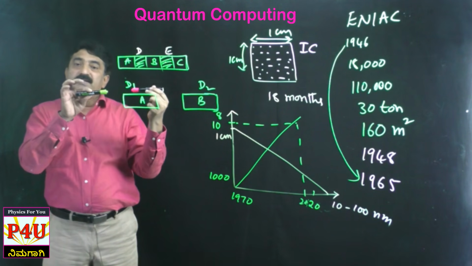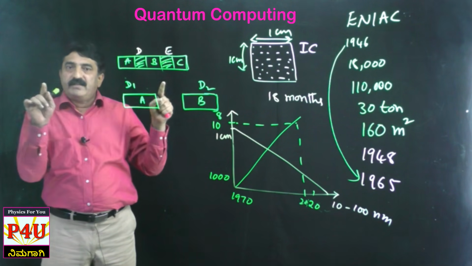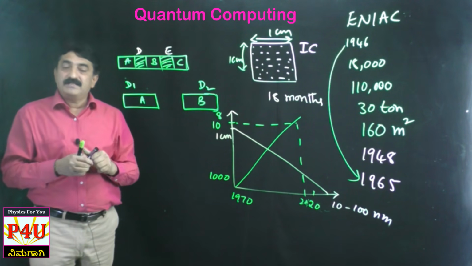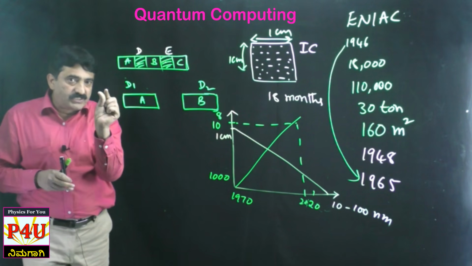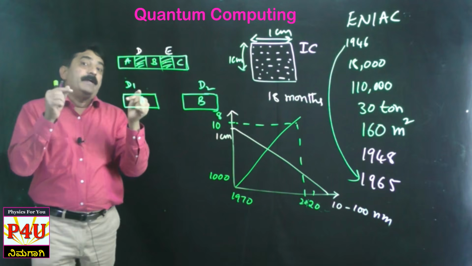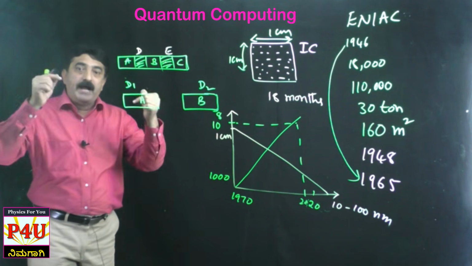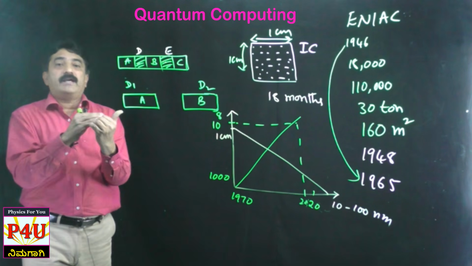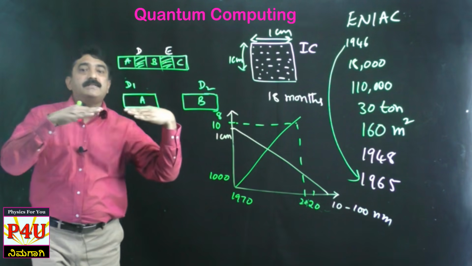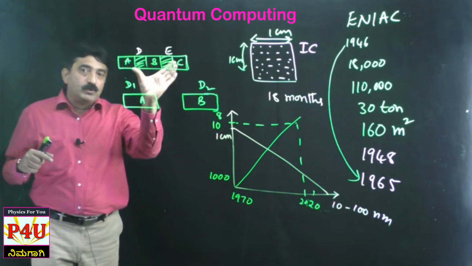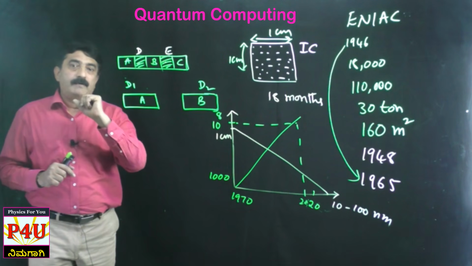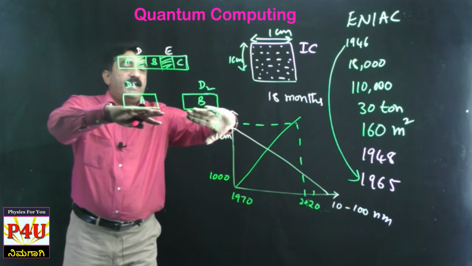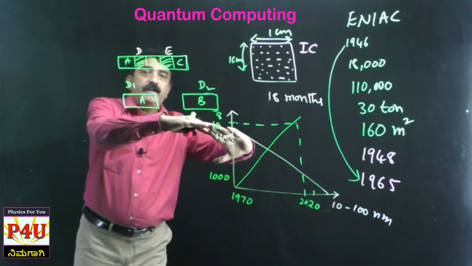Suppose the transistors come very close, if the gap reduces to less than a nanometer. You know what a nanometer is? 10 power minus 9. It is not a distance between transistors, it is the distance between atoms, atomic separation. The gap between the two reduces to atomic size. When the gap reduces to atomic size, what happens? Yes, your guess is correct. Exactly this will happen. If A moves towards B, he will enter into desk 2.